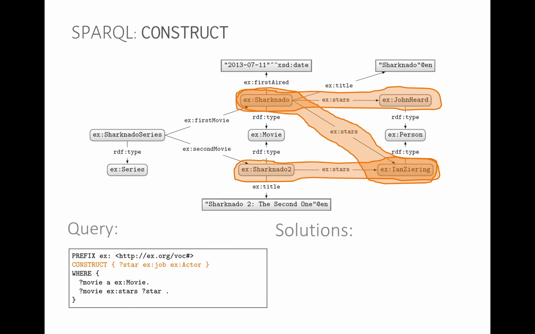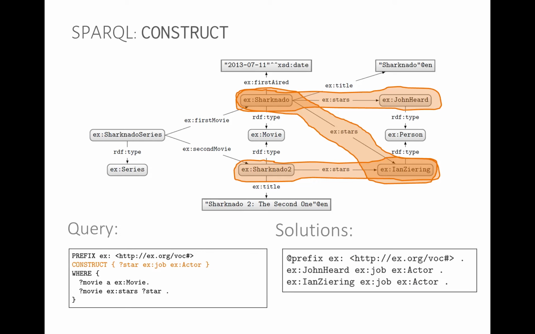In this case, we have where movie a Movie, movie star a Star. And what we'd like to do now is generate a graph based on the set of solutions. So here we have the movies Sharknado and Sharknado 2. Sharknado stars John Heard and Ian Ziering, and Sharknado 2 stars Ian Ziering. We're saying for each star, we want to say that their job is actor, and generate a new graph based on this. So what will we get? We'll get a set of solutions like this, which will actually be RDF triples. So we'll get a new RDF graph based on the results of our query.